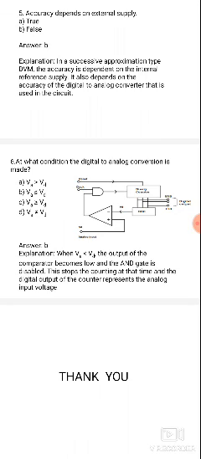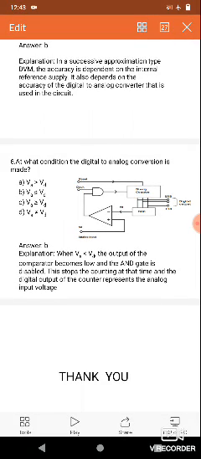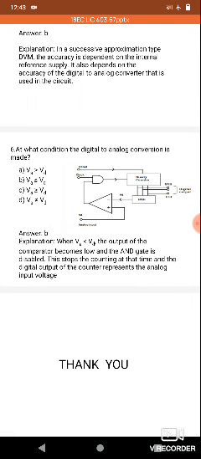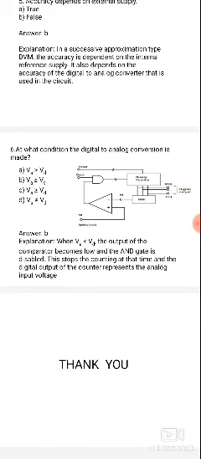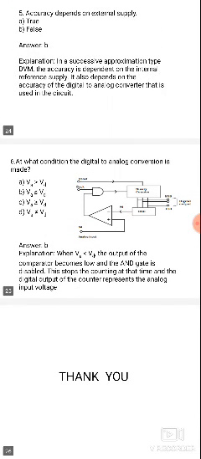So here we take the analog input voltage to the comparator. The comparator has the analog input, and the other terminal of the comparator is connected to the digital to analog converter, which is connected to the binary counter. The binary counter is connected to reset. Next, the comparator output is given to the AND gate. One terminal of the AND gate is connected to the clock pulse, and the other input of the AND gate is the output of the comparator. The AND gate output is connected to the binary counter. The binary counter input is the AND gate output, and the binary counter output goes to the DAC.